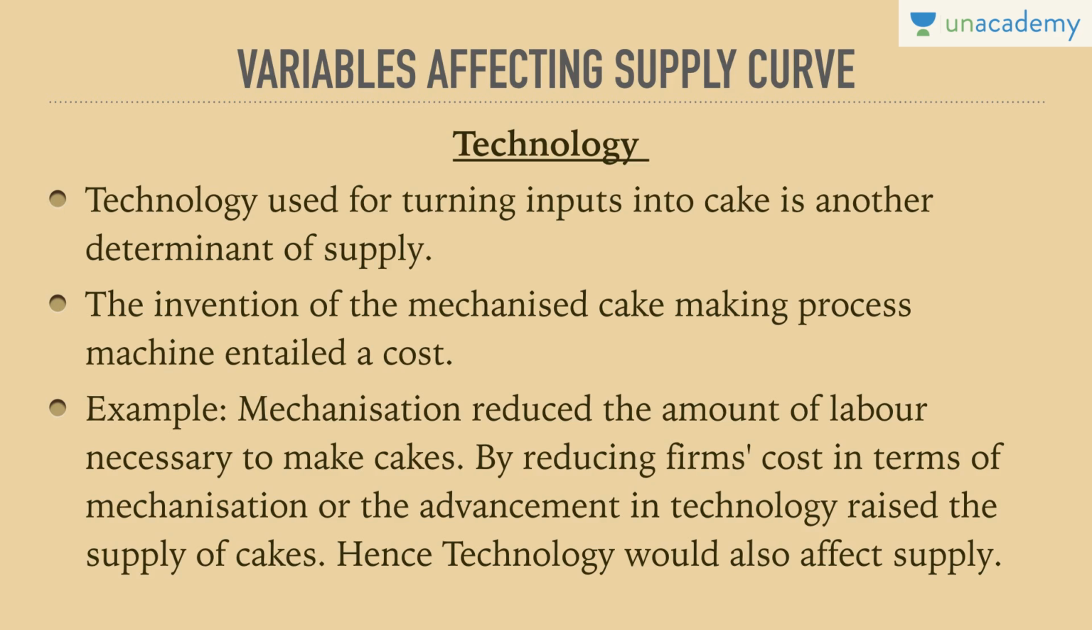My supply curve would shift to the right if the technology I use is very, very good, so it reduces my other costs. It reduces my cost of labor. It reduces my cost of administration. It reduces my cost of various operational things. Hence, we can also say that technology is an important variable affecting the supply curve, whether to the left or to the right.